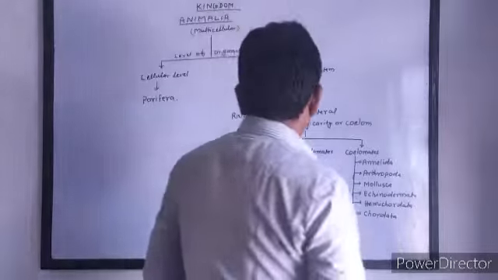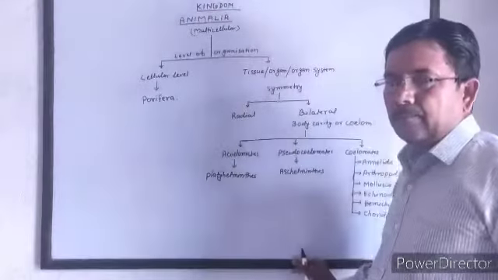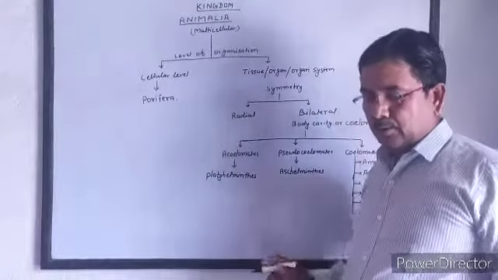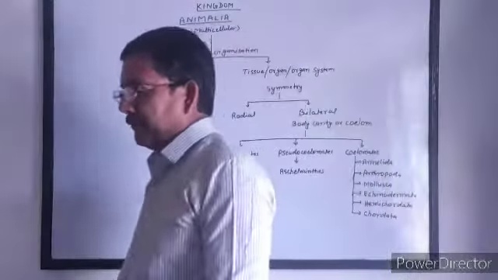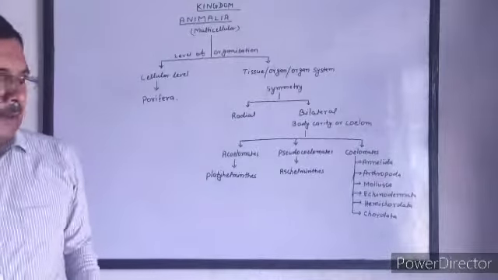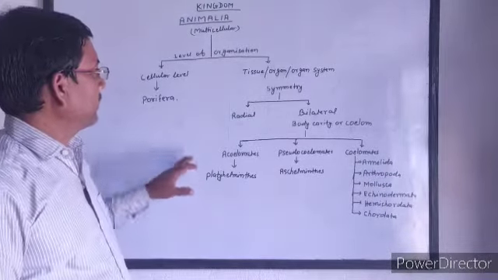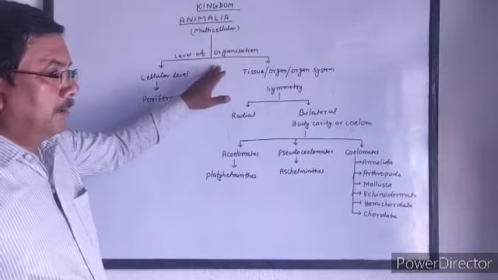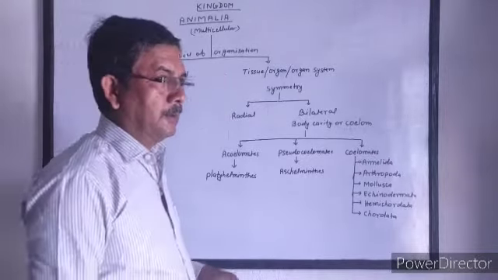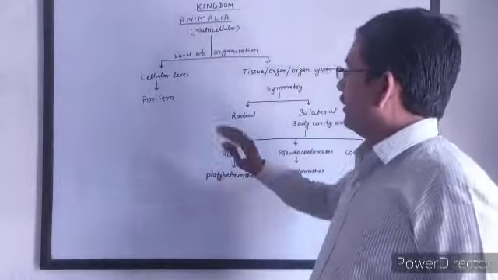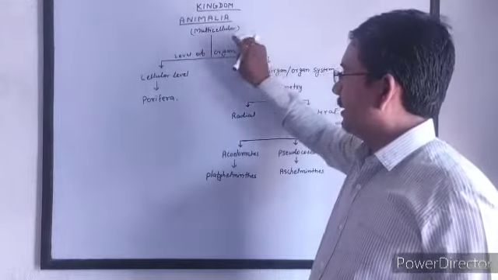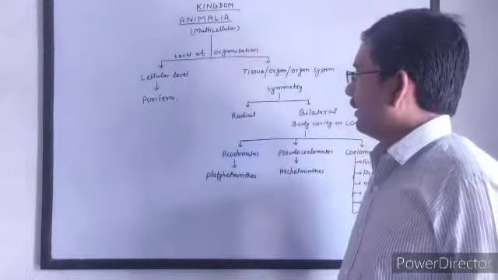Kingdom Animalia includes all multicellular, eukaryotic, and heterotrophic organisms. The cells of the organisms do not have a cell wall, they do not have chlorophyll, they cannot synthesize their own food, so they are called animals in Animalia.